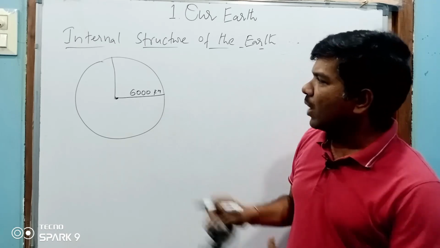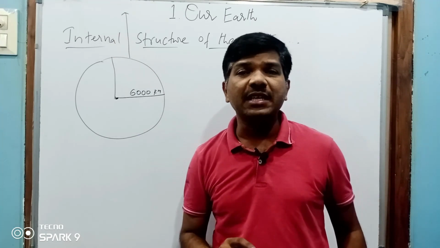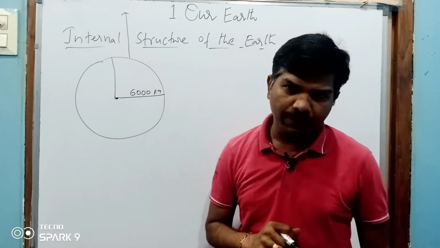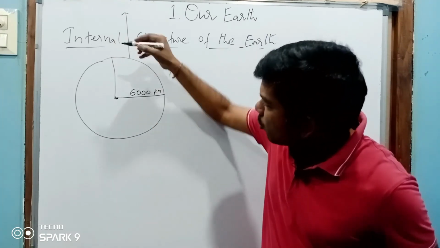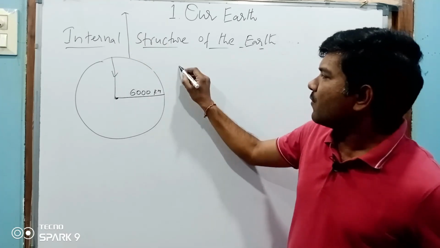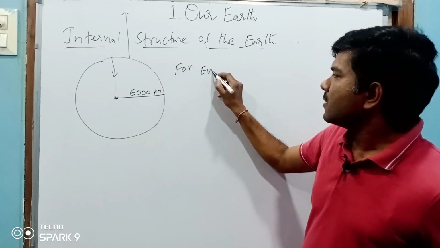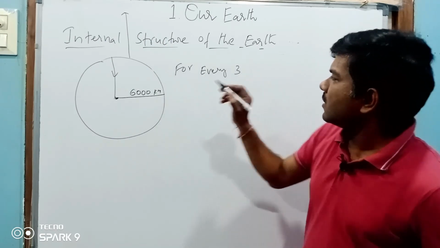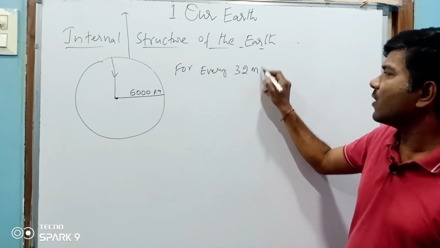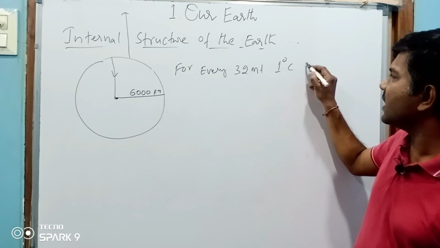See, while we are going upwards, the temperature decreases in the troposphere. While we are going inside the earth, the temperature increases: for every 32 meters, 1 degree Celsius.